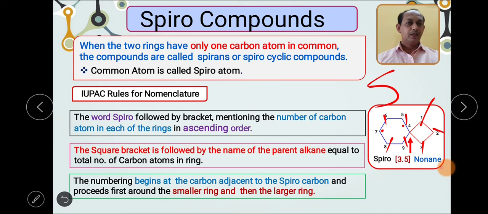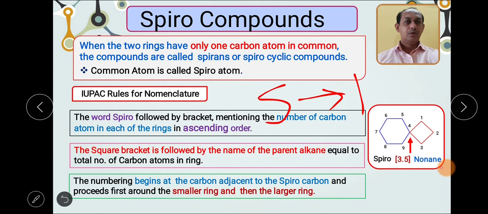Doesn't matter. Remember, we must start numbering from the smaller ring, at the carbon atom adjacent to the spiro atom. So numbering must go from the smaller to the larger ring.